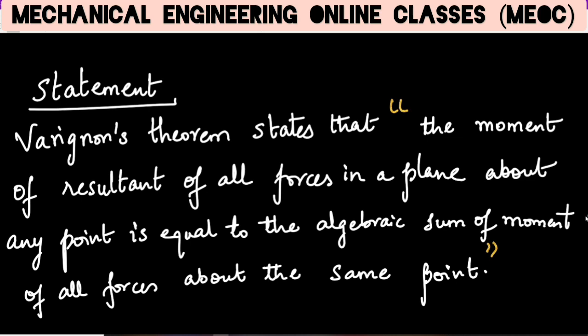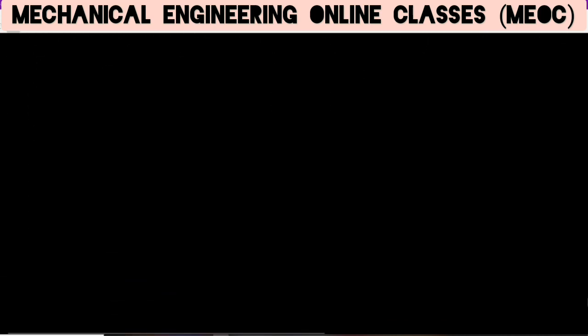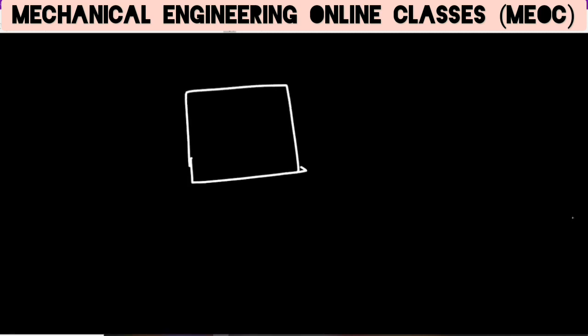What does that mean? Suppose we are considering coplanar forces, many forces acting on this particular plane, on this object.